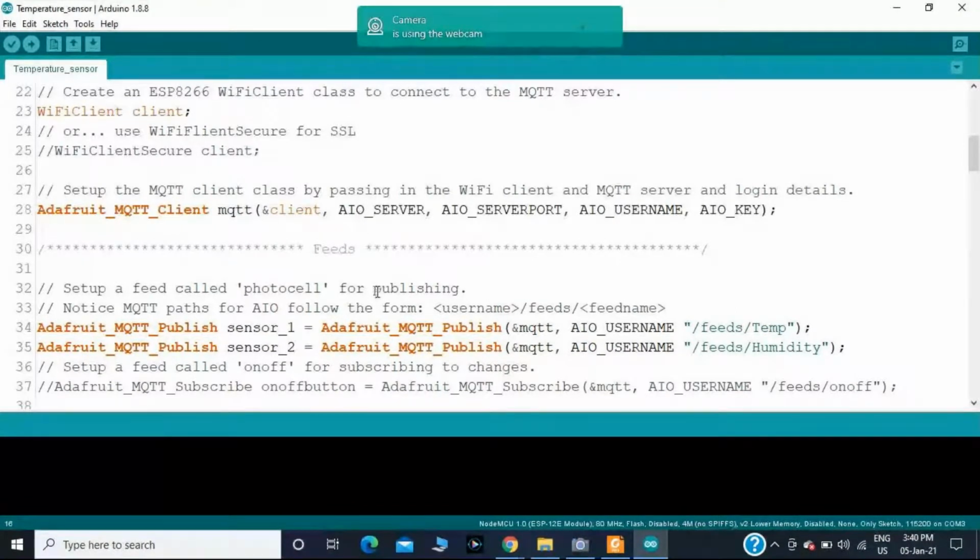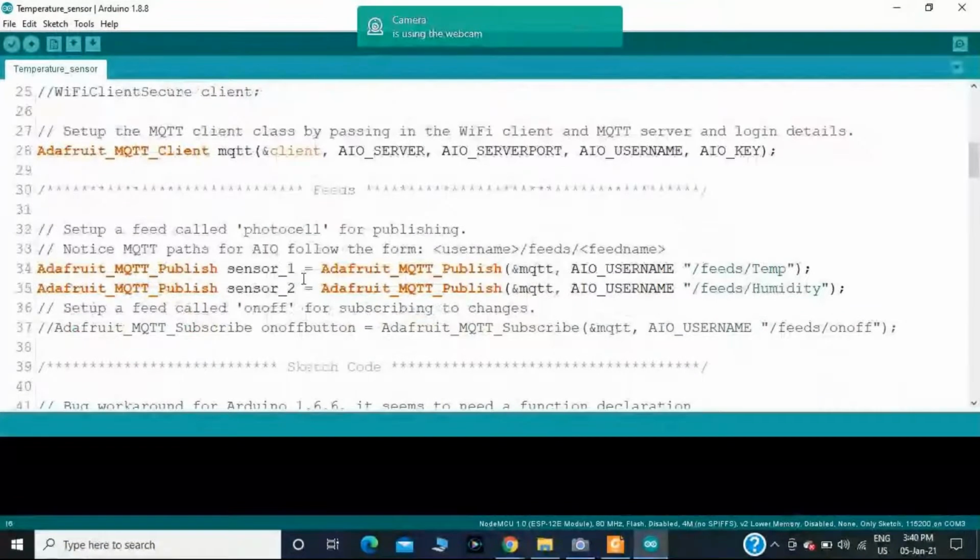Then in order to publish the two data, one is temperature data, another one is humidity data. Observe it carefully. Here I am publishing the data using Adafruit_MQTT_Publish. The first field is sensor 1, the second one is sensor_2.